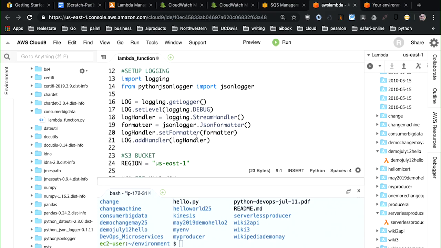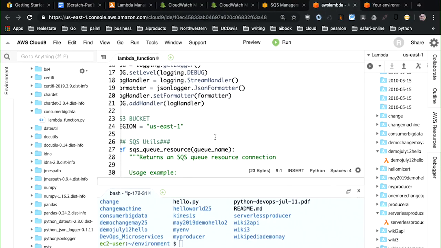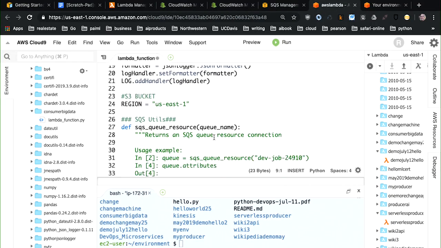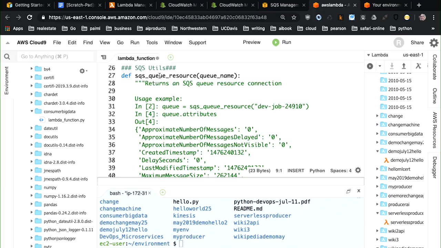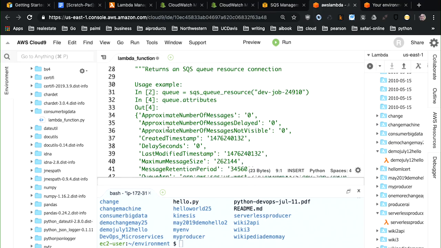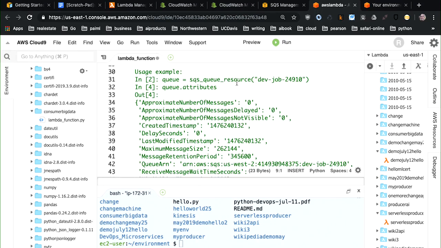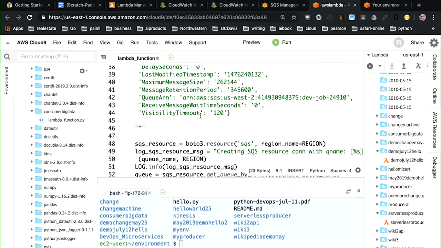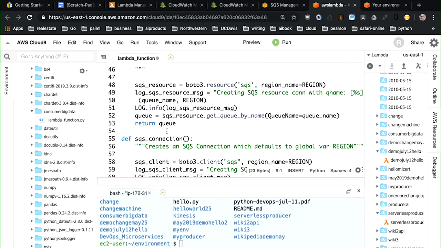Step one, again, logging is critically important here. I use Python JSON logger, and I have some structured log messages, and that allows me to query things in a structured way. Step one is I write a function that allows me to query SQS. So you can see what this would look like if you call it. You make an instance of whatever the queue is called. I then look at the queue attributes here, and then I return back the instance of that queue so I can do things for that queue.